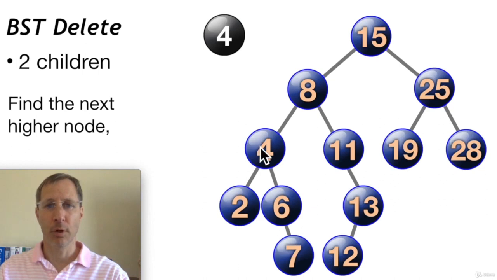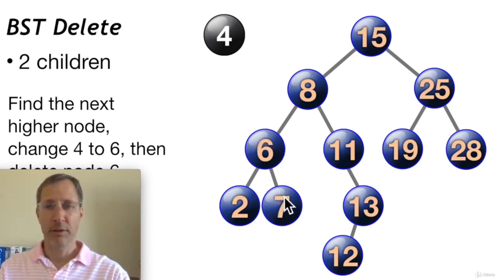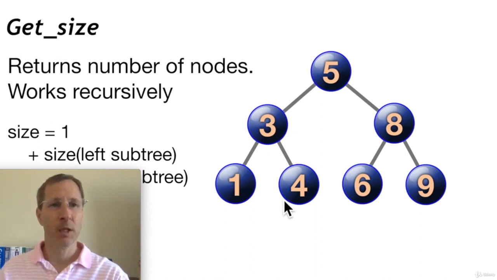And the same thing if we want to delete the 4. Here we want to delete the 4. We can see that 4 has two children. We want to find the next higher node after 4, and we find that's 6. We descend down the right subtree and the leftmost node, and it's 6. So we delete the 4, and we promote the 6 to the 4's position. And the 7 comes with it because 7 is part of 6's subtree. So that's the delete operation in a nutshell. It's actually a little more complicated than that, so we're not going to code it in this video. However, I do have another video on YouTube where we code the entire delete function.